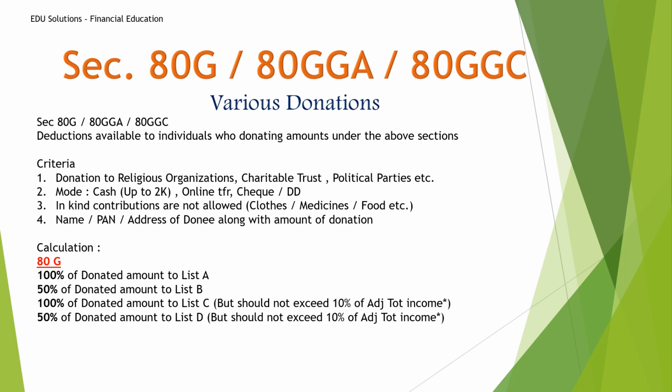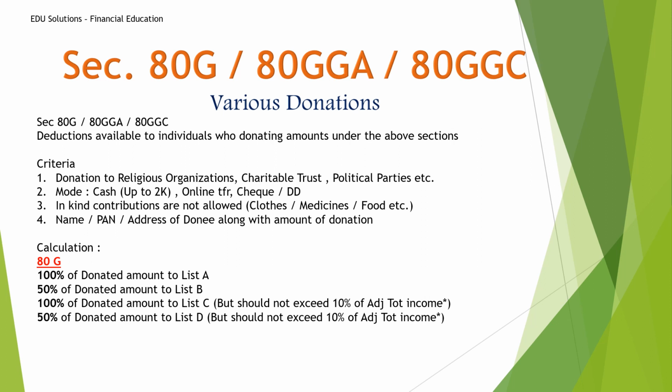So 100%: if you are donating 1 lakh to list A donations, then you will get the entire 1 lakh as exemption. If you are giving 1 lakh to a list B donation, then you will get only 50%, that means 50,000 only. And if you are donating to a list C donation, then you will get 100%, but this amount should not exceed 10% of your adjusted total income. You can refer to what adjusted total income is.